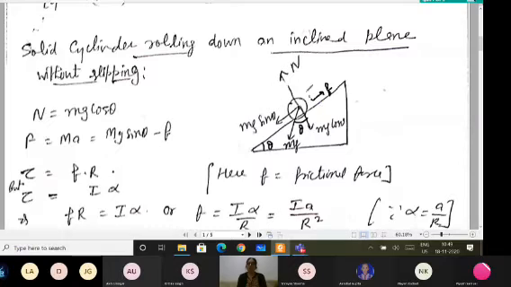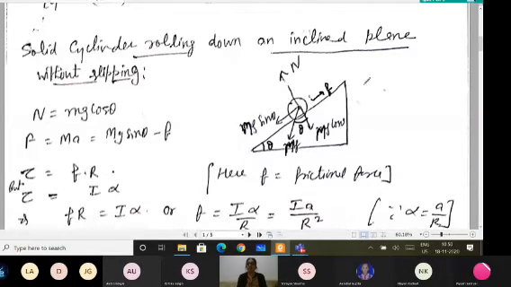So the net force acting on this cylinder to bring the body down is mg sin theta minus f. If A is the acceleration, then you can write F equals ma.